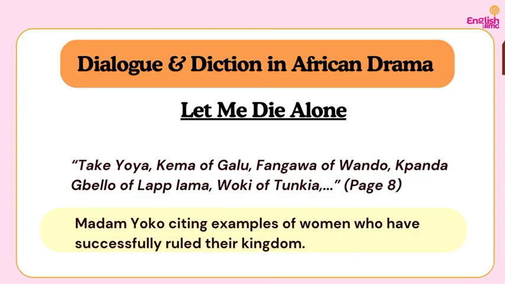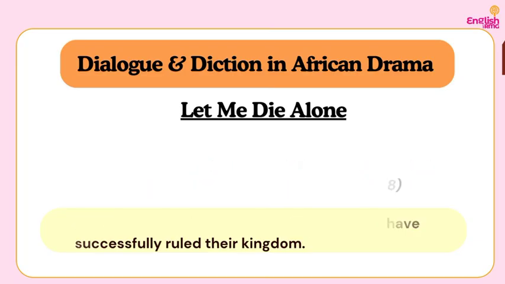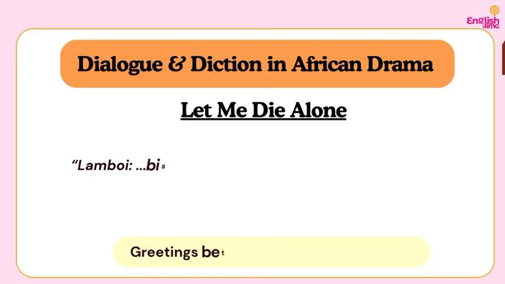Also, we have this where Madame Yoko was citing examples of women who have successfully ruled their kingdoms in the Mende kingdom, maybe kingdoms that are familiar to them there. So we have Taku Yoka, Kema of Galu, Fangawa of Wando, Mandagbelo of Lap Mama, Woki of Tukia on page 8. So all of these titles and names of places are what? African names. Do you understand?